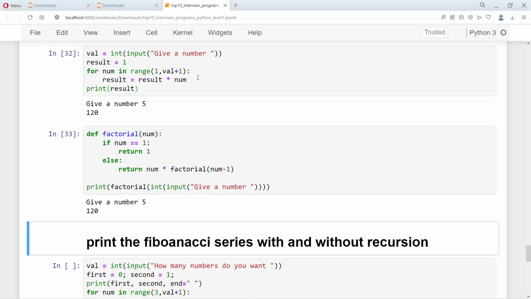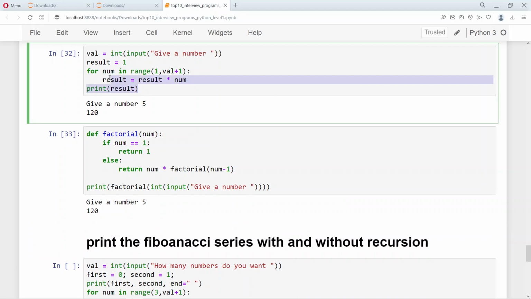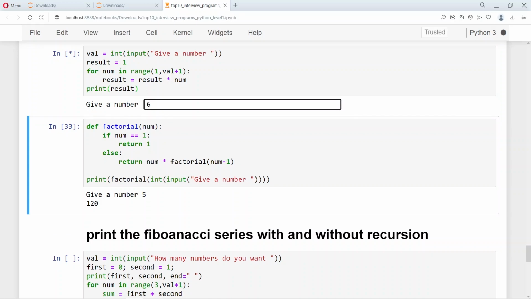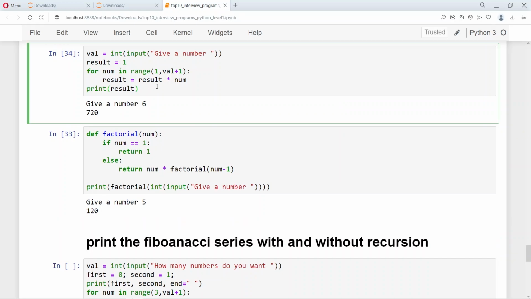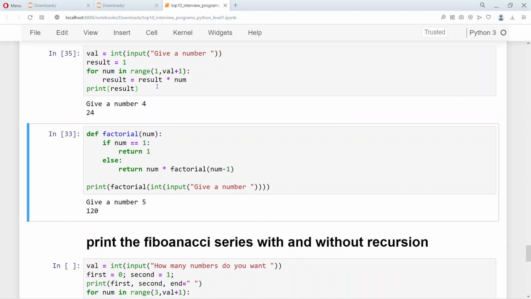So this uses the iterative concept, which is using a for loop. This uses a for loop to take the number, and then you go through the for loop and you keep multiplying that, and finally when the number is reached, you come out of the for loop and print the result. So here we go. So we give a 6 and the answer should be 720. So we give a 4, the answer should be 24.